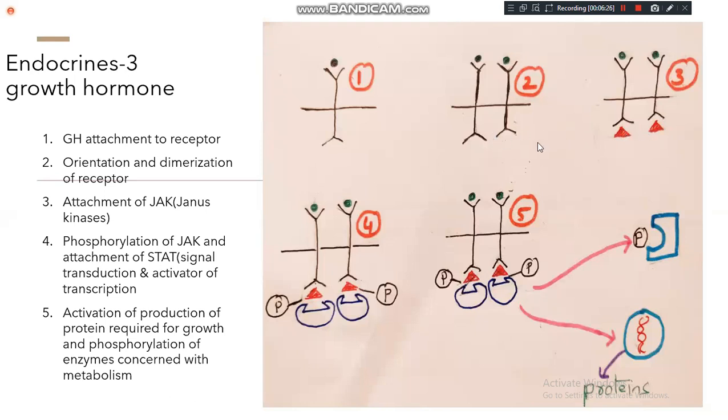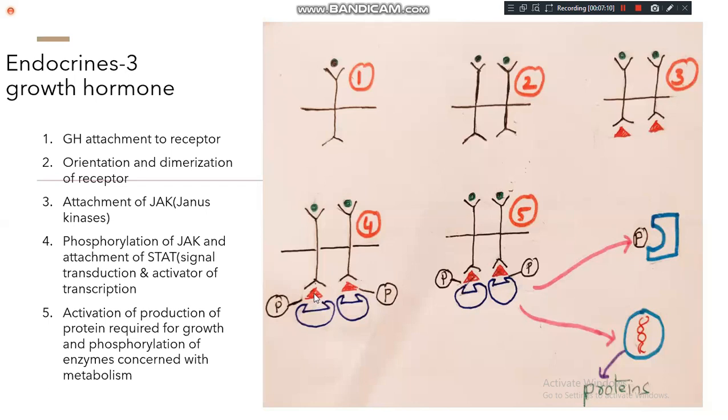After attachment, what will happen? The specialty of the kinase enzyme is that it is concerned with the phosphorylation of the substrate. I repeat again, it is concerned with phosphorylation. That means it will donate the phosphate to any other substance. Here you can see that this JAK kinase not only donates the phosphate to the receptor, it also individually undergoes phosphorylation. That means one phosphate is attached to the receptor, and JAK kinase itself undergoes phosphorylation, with a phosphate attached to the JAK, that